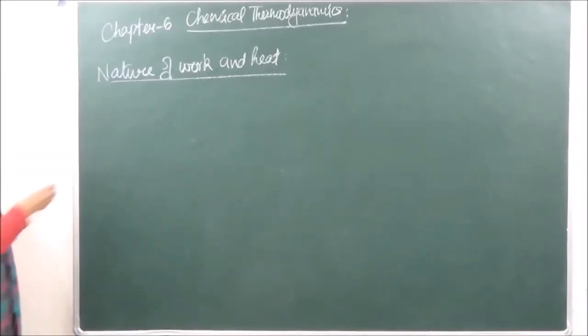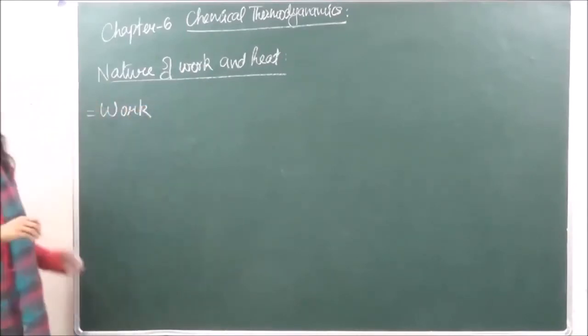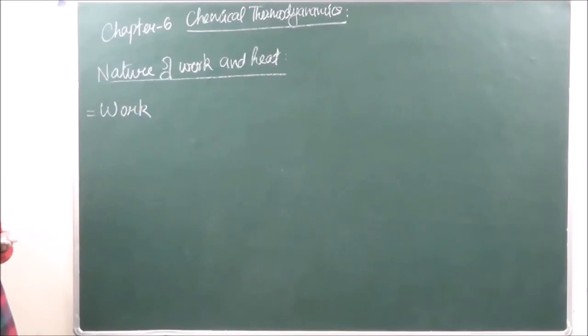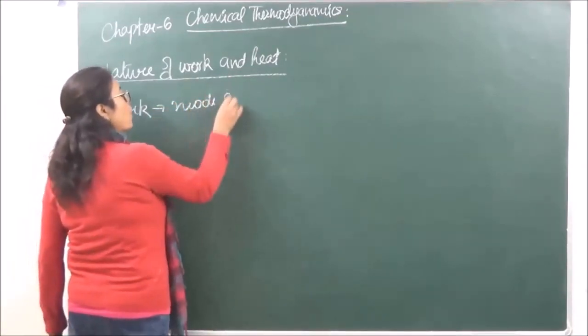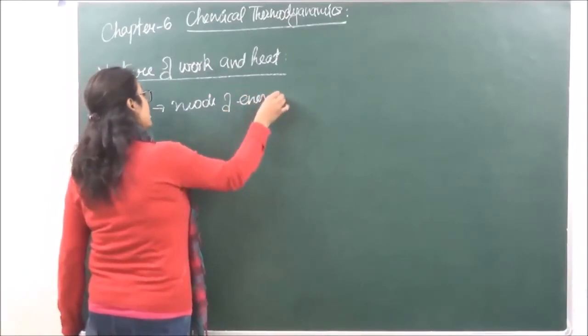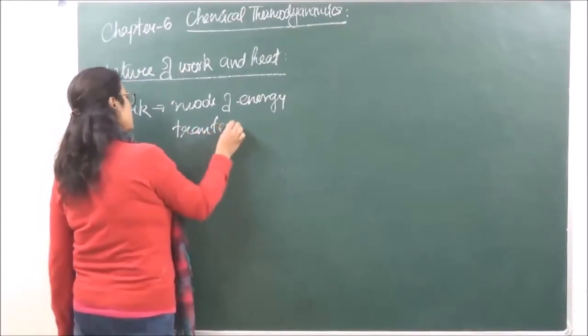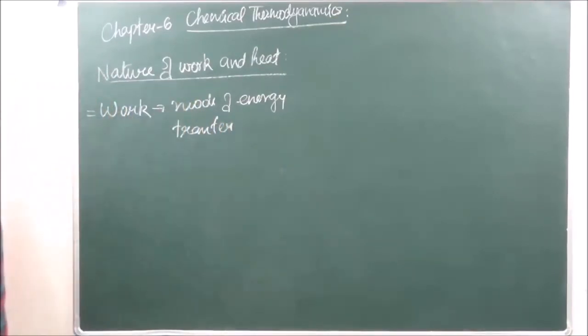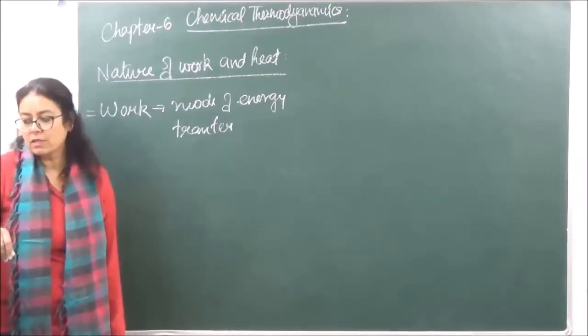We say that when we are talking of work, what do we understand by work? Work is the mode of energy transfer from either the system to the surroundings or vice versa. It is a mode of energy transfer from either the system to the surroundings or vice versa.